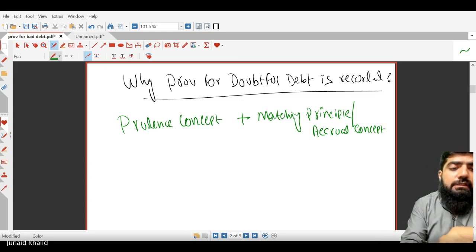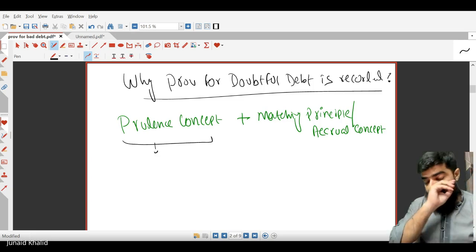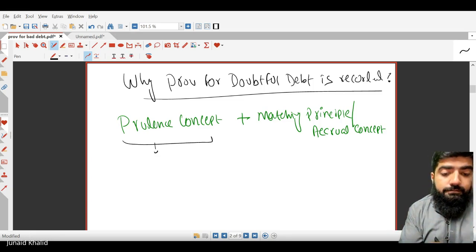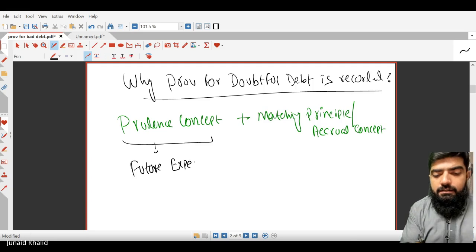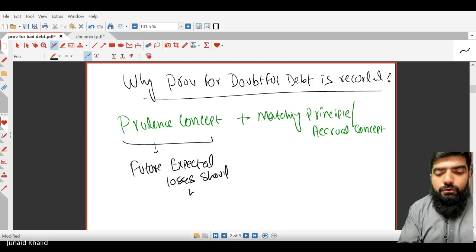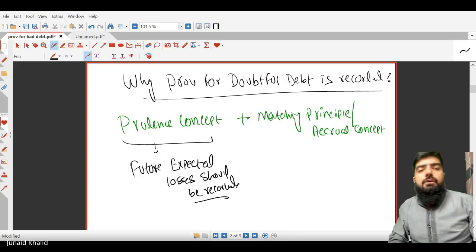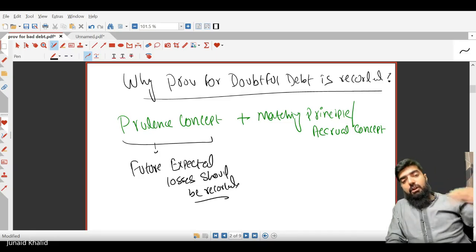Now, what does the prudence concept state? The prudence concept states that future expected losses should be recorded. If you see that there is a future expected loss, just record it.